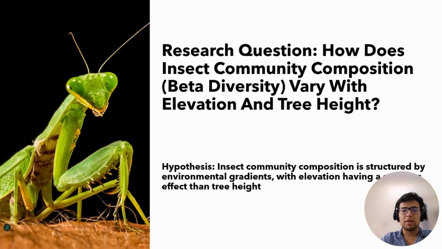Based on the patterns that we observed in the dataset and the results, I hypothesized that elevation would explain more variation in insect community structure than tree height. Environmental gradients often influence plant traits, which then filter insect species, so we expect insect communities to change along the elevation gradient that the plant occupies.